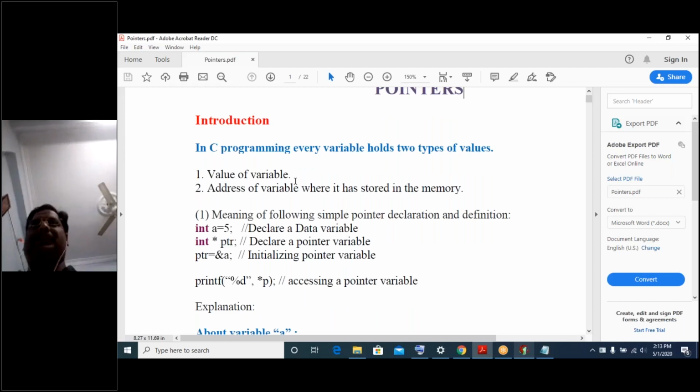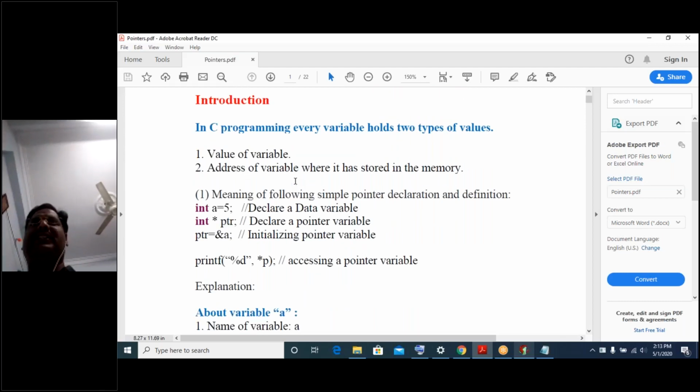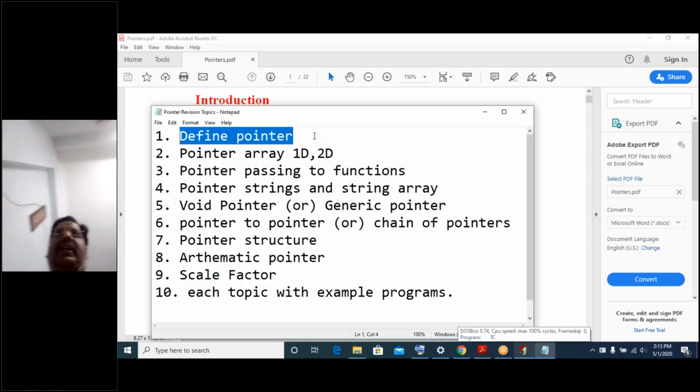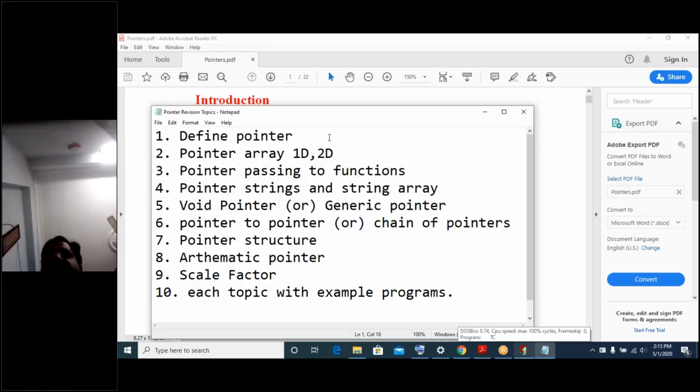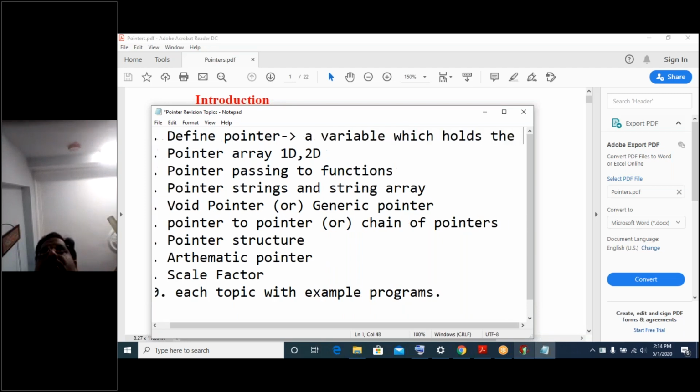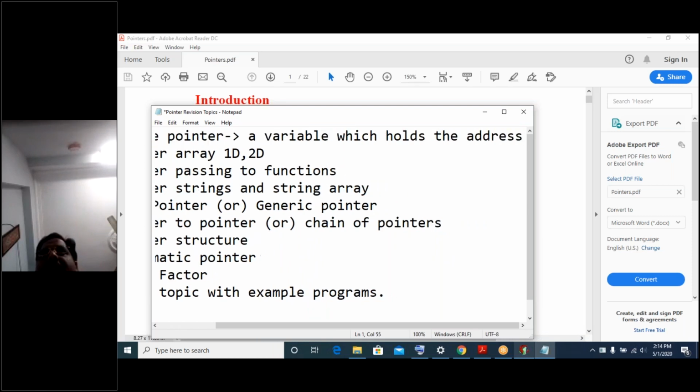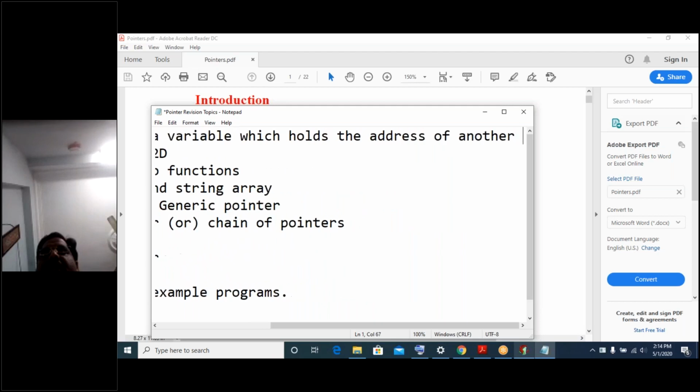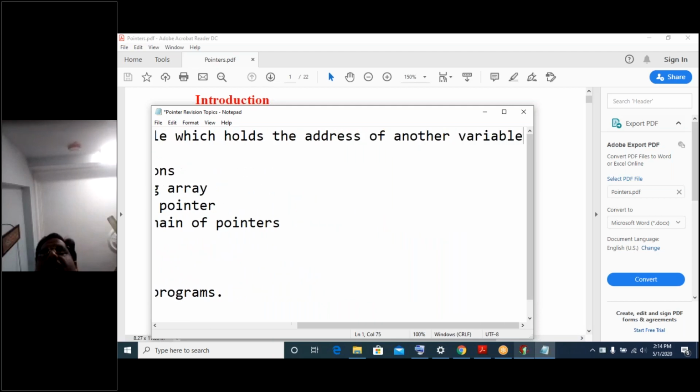What is a pointer? The simple meaning I can say here is: a variable which holds the address of another variable.